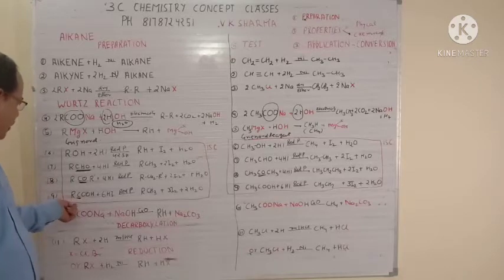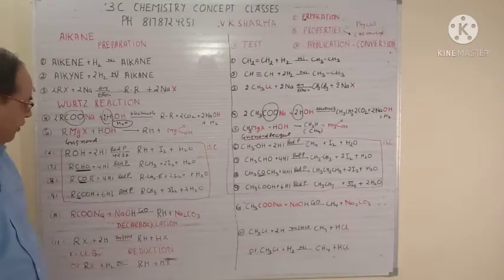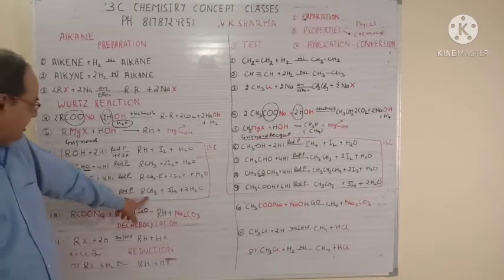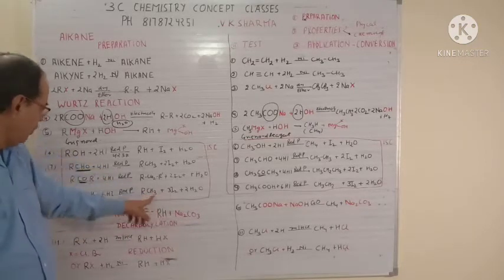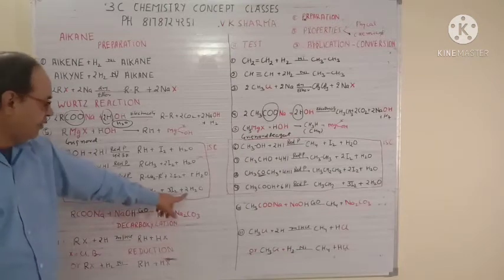Next we have RCOOH plus 6HI in the presence of red phosphorus. Again it gives you RCH3 plus thrice of I2, since there are 6 I, so converted to thrice I2. There are 2 oxygen, so that will convert into twice of H2O.